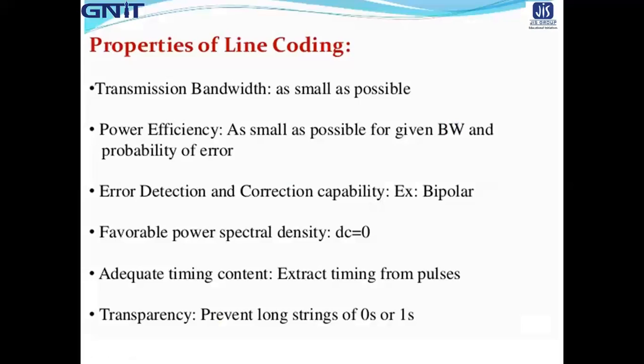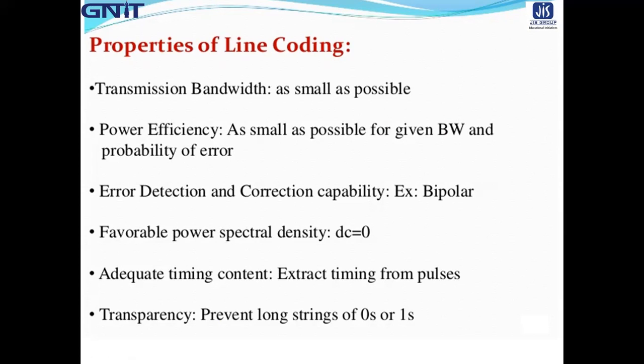Now move to the properties. Before going to the various formats of line coding, we should know some properties of line coding, and based on these properties we will judge which type of line coding is better or has some advantages and disadvantages.